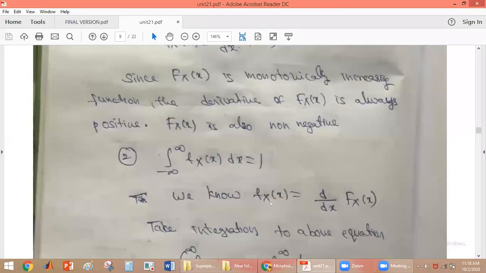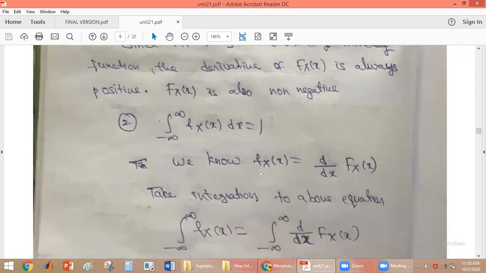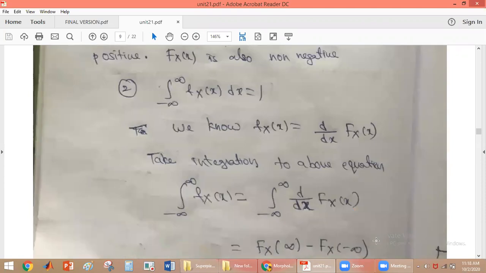We know that fX(x) is equal to d/dx of FX(x), so PDF is the derivative of CDF. Now we just integrate it. The integral from minus infinity to plus infinity of fX(x) dx is equal to the integral from minus infinity to plus infinity of d/dx of FX(x) dx. The dx cancels, and we have the integral of the derivative of FX(x), which gives FX(x).